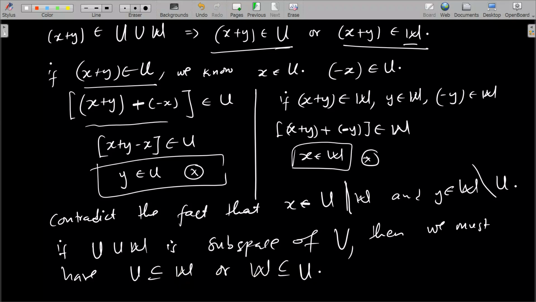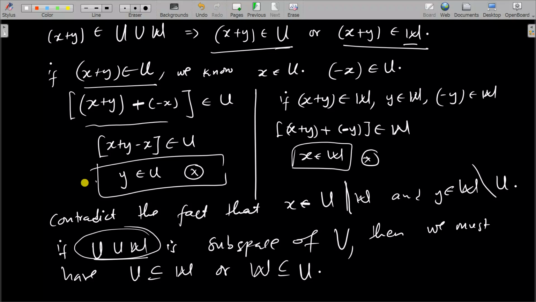Because if U union W is a subspace of V, then any element you pick in both sets U and W will belong to U union W, right? And their sum will either belong to one of them or the other, and that will bring the idea that one of them is a subset of the other.